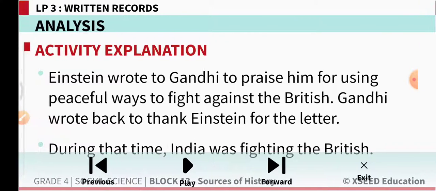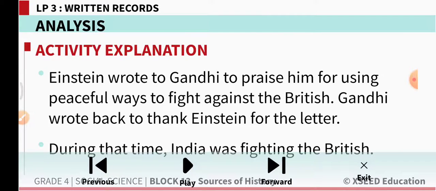During that time, India was fighting the British. We all know that the Britishers were here. They occupied our country and they were ruling our country. They entered our country as traders and later started dominating us. Then there was a struggle for independence. The Indians fought back, with our leader Mahatma Gandhiji.